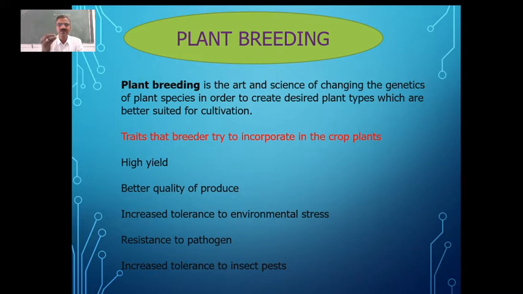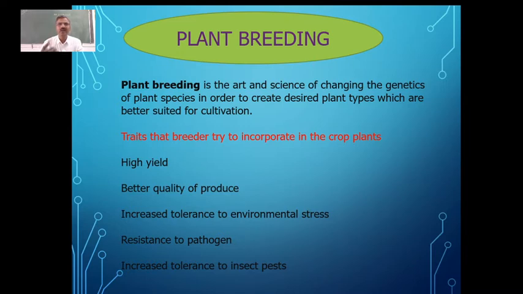So this is the second important characteristic which is looked into whenever we try to develop a new trait. Then they should be able to tolerate the changes in the conditions in the environment.